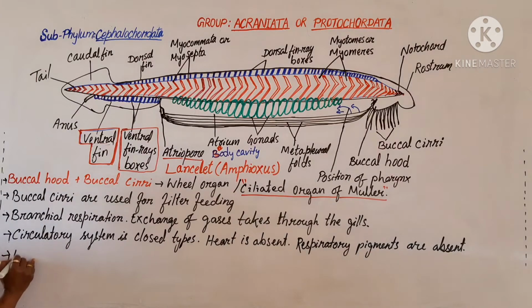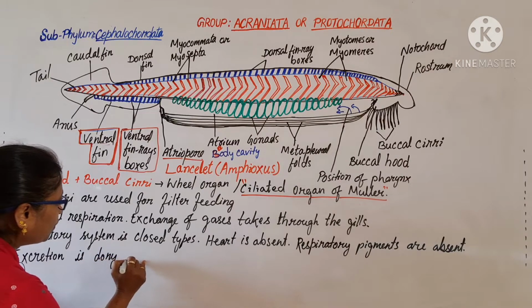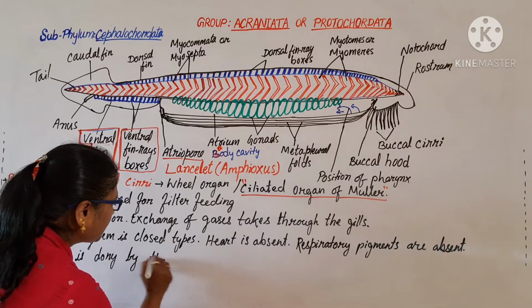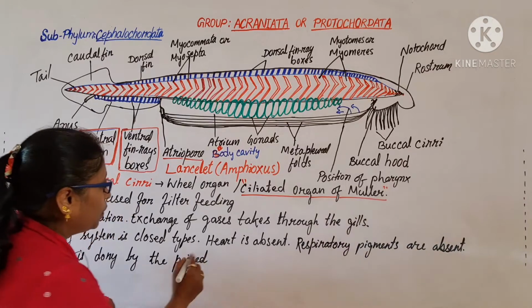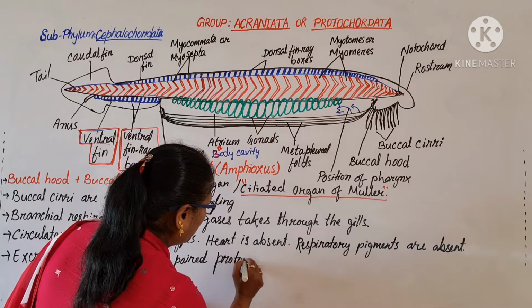The excretion is done by the paired protonephridia. Proto means primitive.